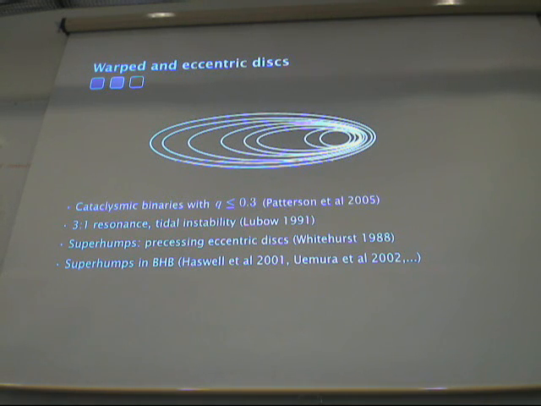And Lubow in '91 studied tidal instability, and he found out that an eccentric mode can be excited in the 3-to-1 resonance in the disk, which is in the outer part of the disk. And so it is excited in that region, and it propagates inwards. And there is a similar idea for warped disks, so that's why in the Lubow et al. 2002 paper about warped disks, there's this idea that the warp is excited in the outer part of the disk and it propagates inwards. So it's this inward propagation that I'll be talking about.